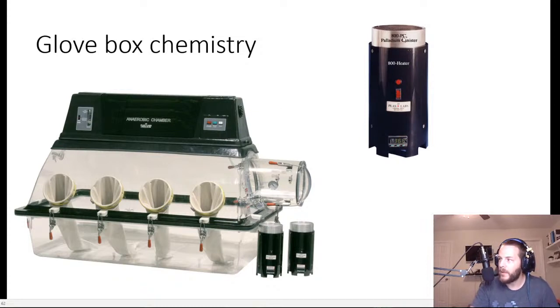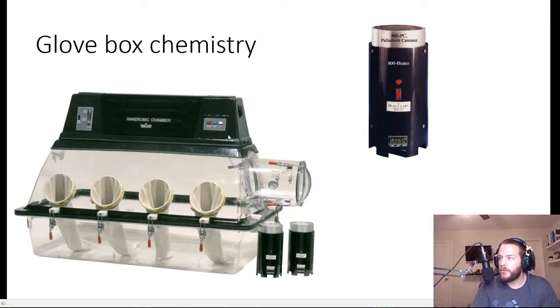And at the top, notice that there's this metal thing. This is a palladium canister. So it's this metal canister that has a bunch of little palladium pellets in it, right? And what that does is it catalyzes the reaction of hydrogen with oxygen to produce water.